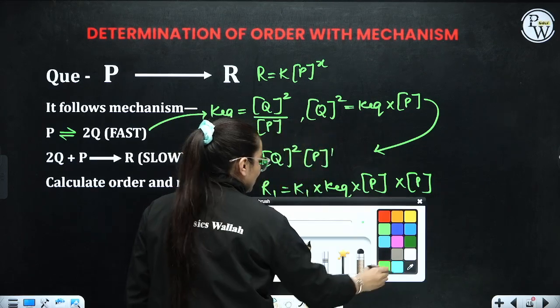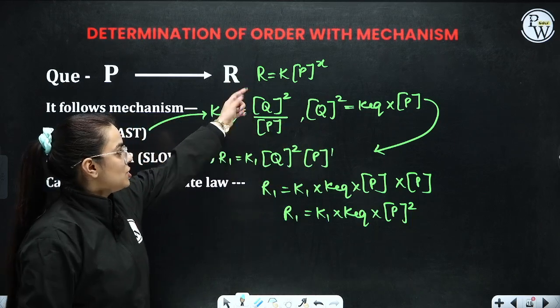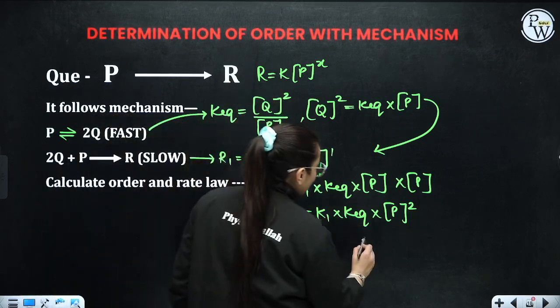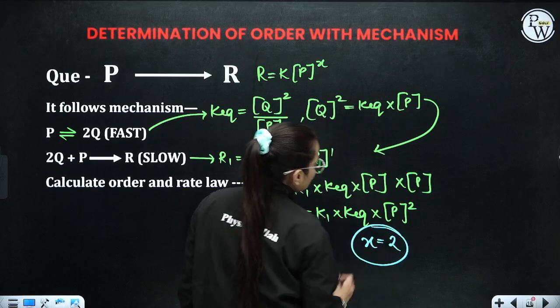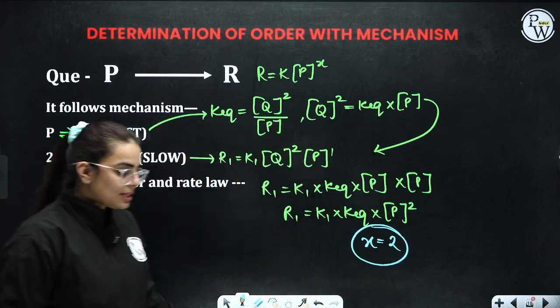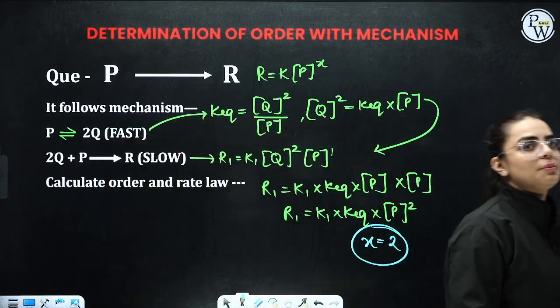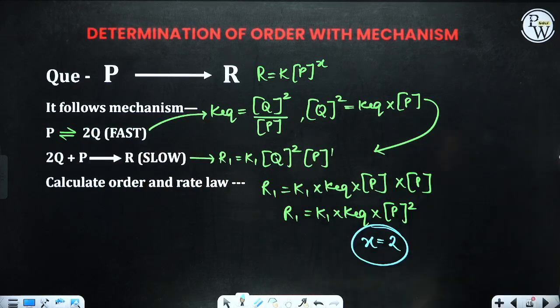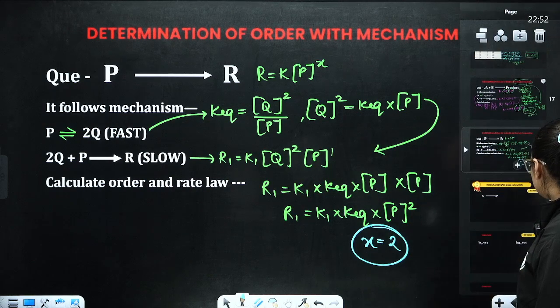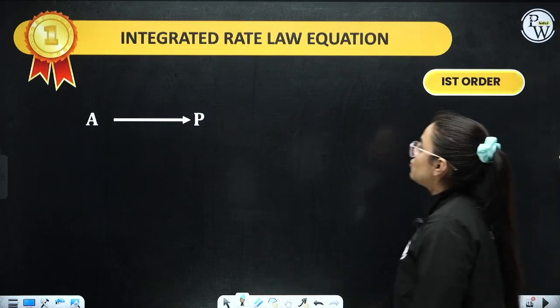Yes, ma'am. Now, let's compare this with your final reaction. So, P power X, P power 2. That means X comes out to be what, ma'am? Your 2. Clear? In such a way, you can calculate order with regard to your mechanism. Now, this ends our order part. Let's now start with the integrated rate law equation.